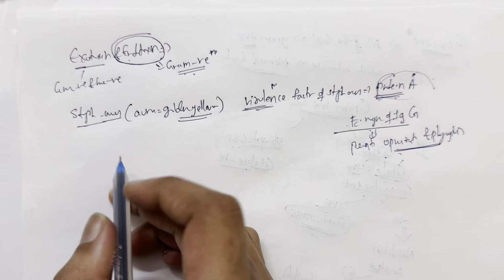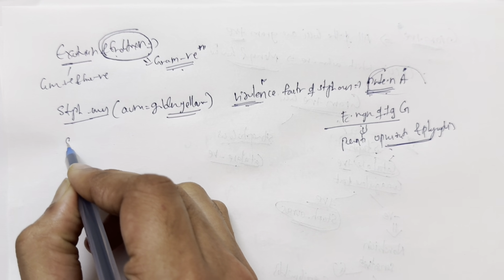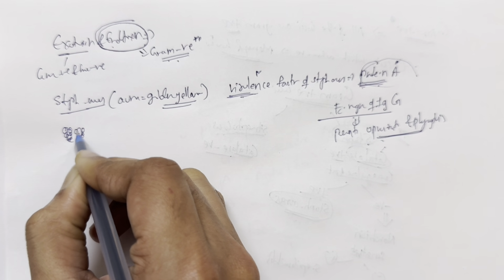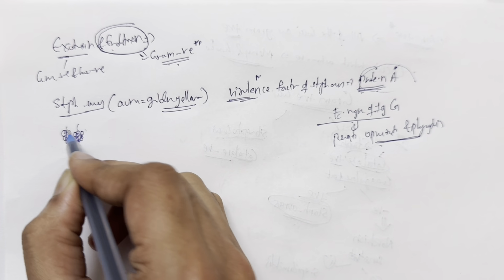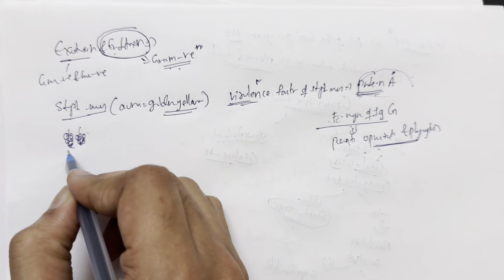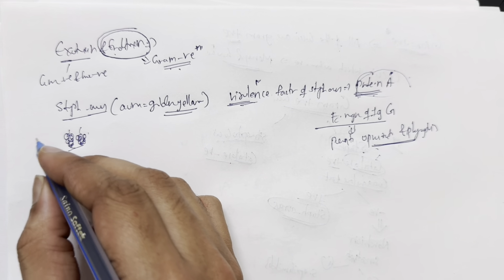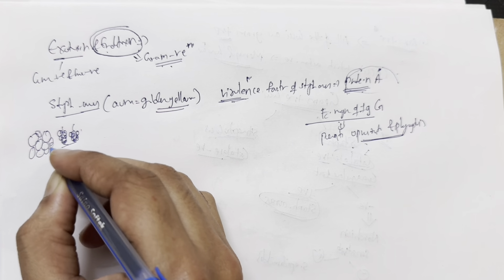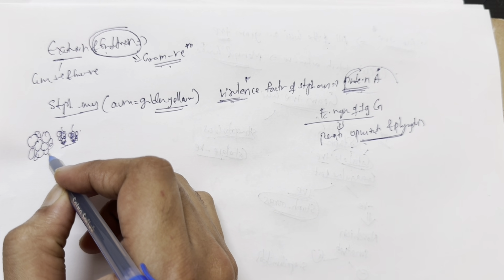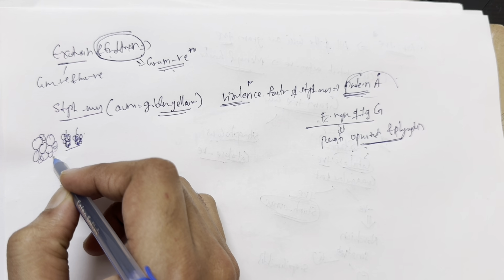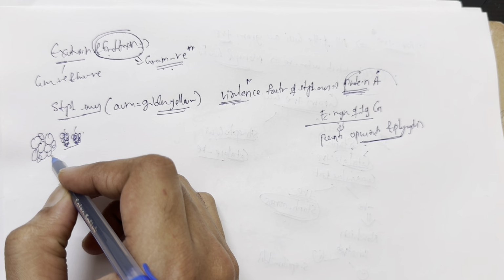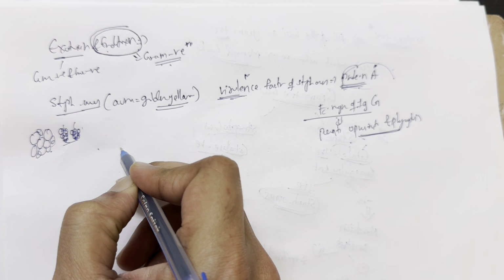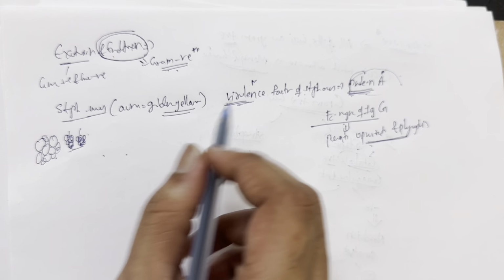Further, talking about Staph aureus, the thing you need to remember is clusters. Whenever you see a grape-like cluster image, you need to know it is Staph aureus. These cocci are nothing but circular. So whenever there are grape-like clusters of cocci, you need to know it is Staph aureus. It is a gram positive, catalase positive, coagulase positive organism. The virulence factor is protein A. You need to know that.